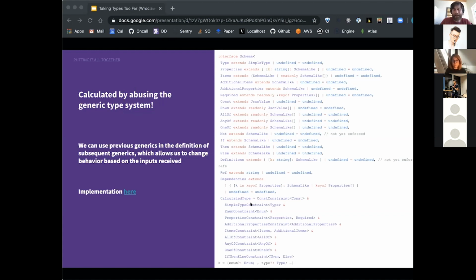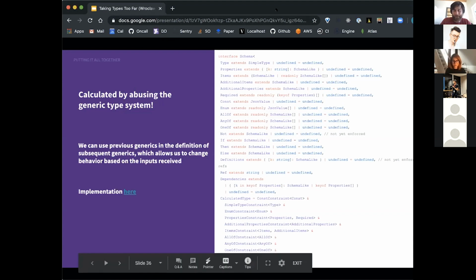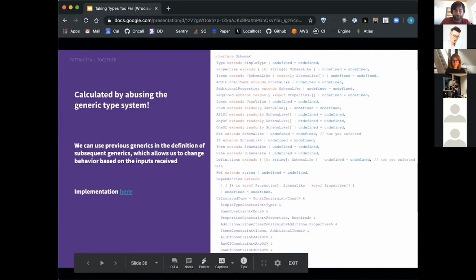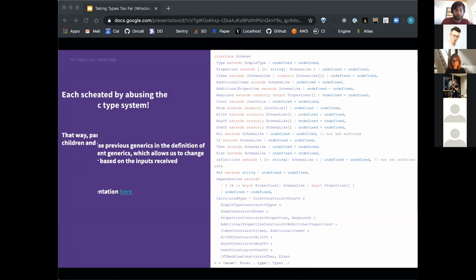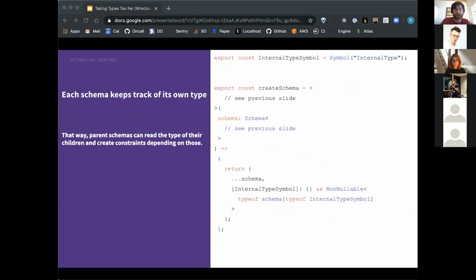So this is a bit of a hack, because if somebody does fill in calculated type, then ts-json-validator is going to break. But we have some protections around that, because calculated type is guaranteed to contain some special symbols that nobody else should be able to deal with. So the other insight is that it's possible to annotate each schema with its own type. So any schema can introspect itself at any level.